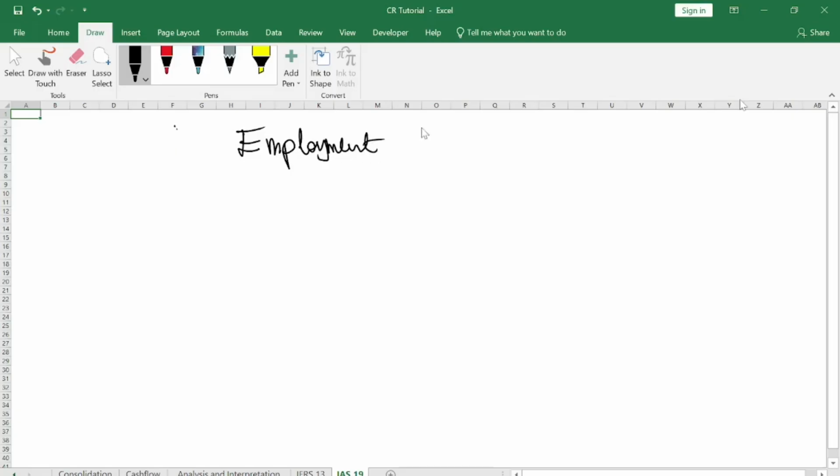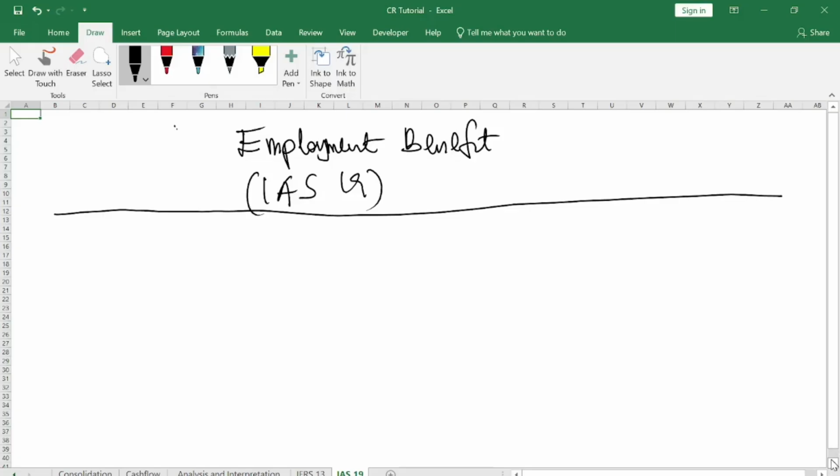Employment benefits, IAS 19. When we say employment benefits, what does it mean? Let us look at a brief explanation of what employment benefit is.